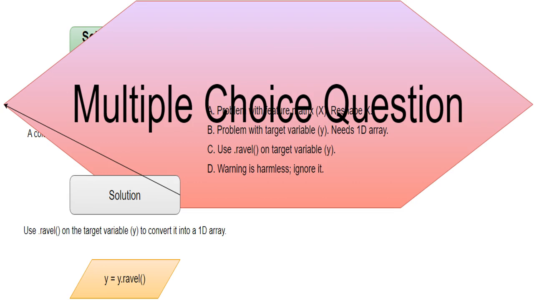This option is incorrect. The warning explicitly states the problem is with the target variable, y, not the feature matrix, x. Reshaping x won't fix this issue. X represents your data's features or attributes, while y represents your target values or what you want to predict.